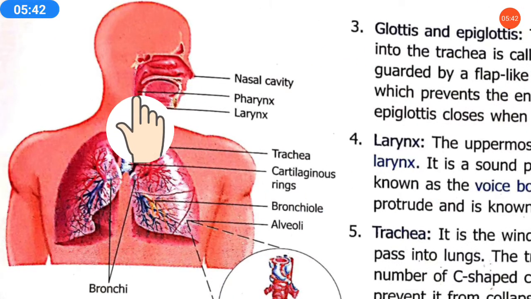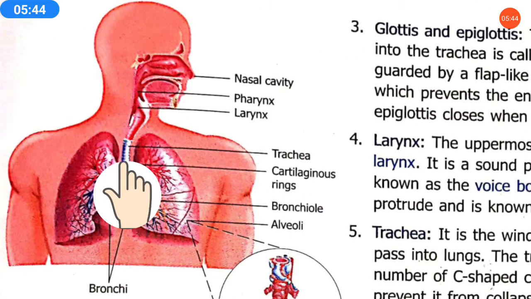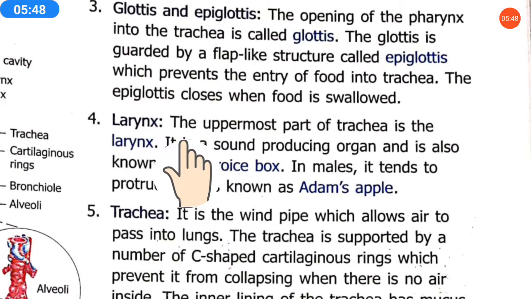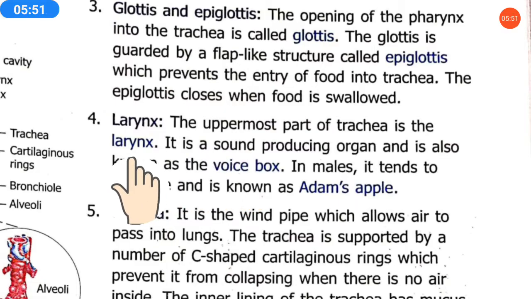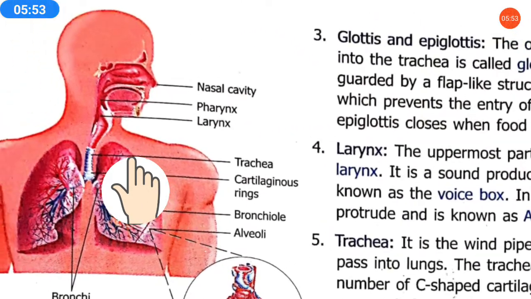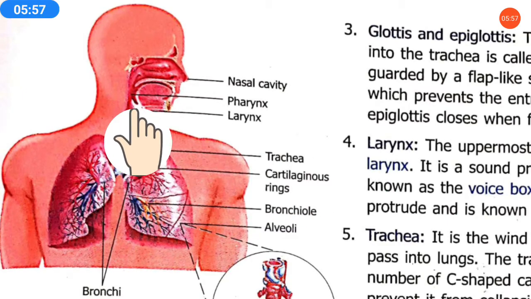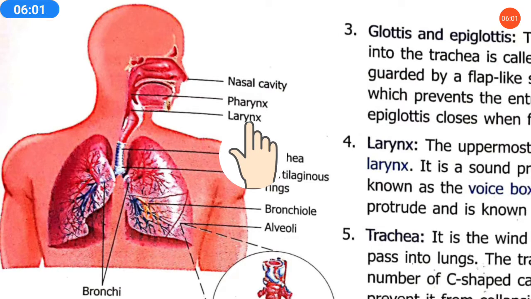Means when food is swallowed down, that automatically closed. Okay. Fourth part is larynx. What is larynx? The uppermost part of the trachea is the larynx. See, here is the larynx. This, the uppermost part of the trachea. Now you see this is the windpipe. So uppermost part of the windpipe is called larynx.